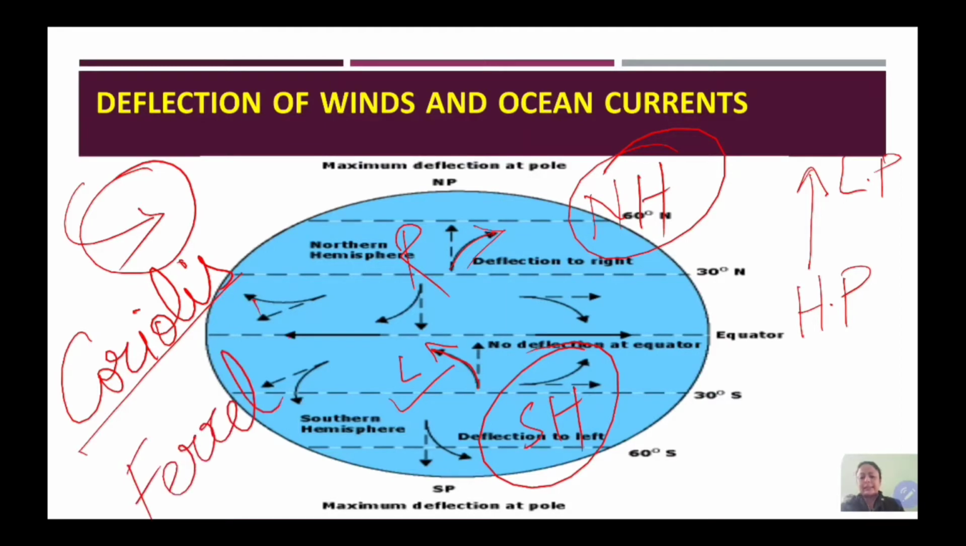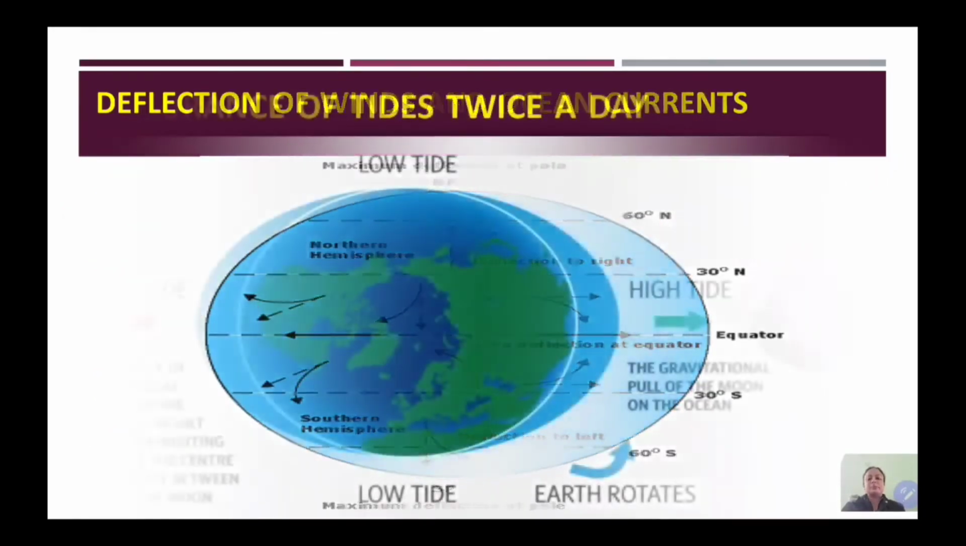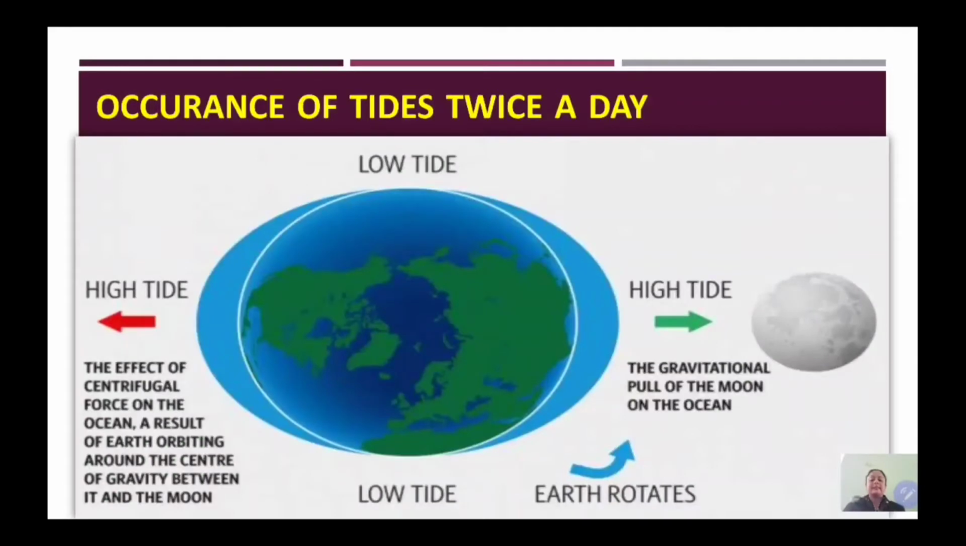I'll write the spelling, it's Ferrel's law. And the force generator is Coriolis force. So, students, this is one of the effects of rotation. Let's proceed. Now, the next is occurrence of tides twice a day. So, this is another effect of rotation.